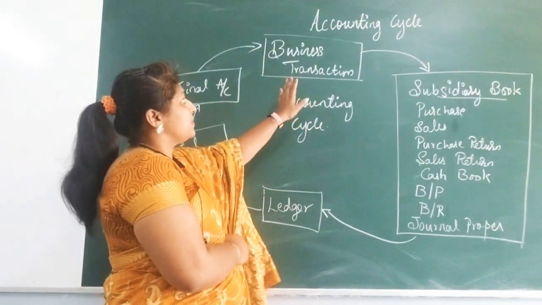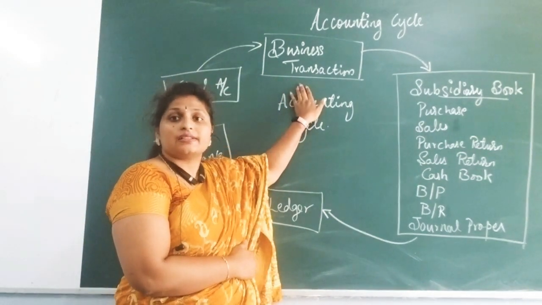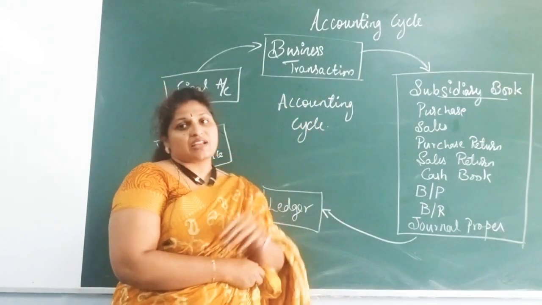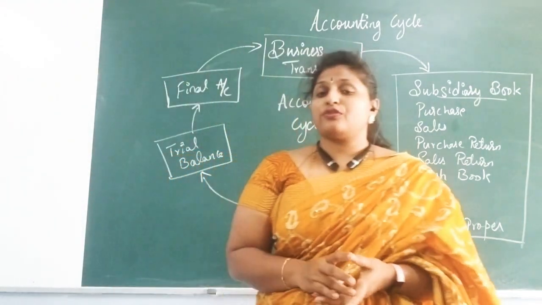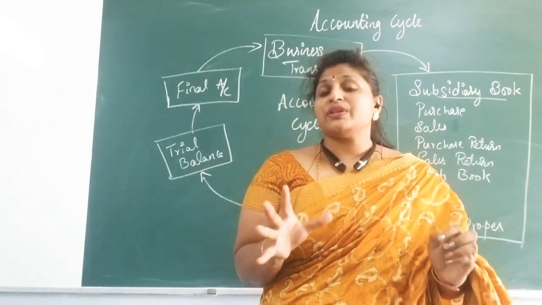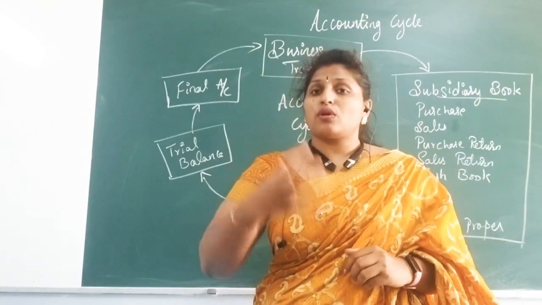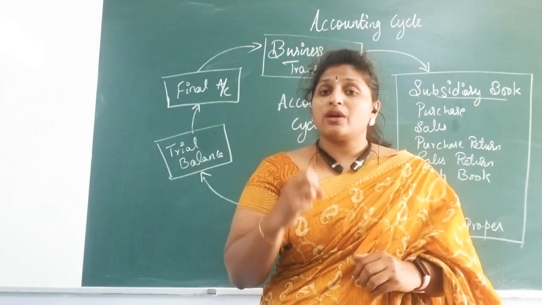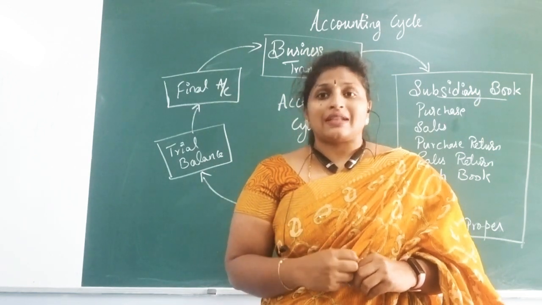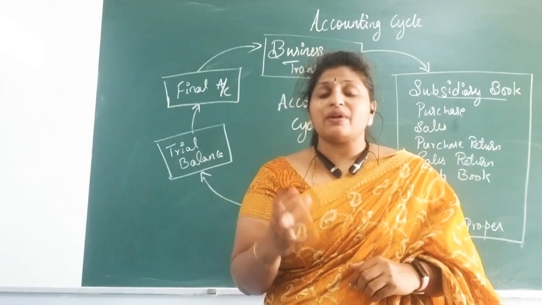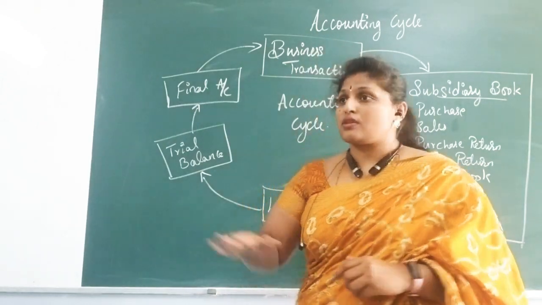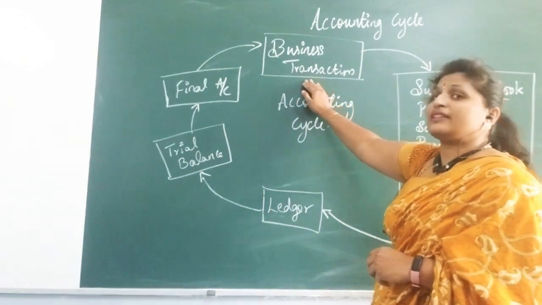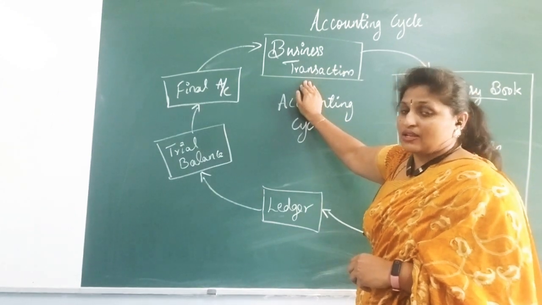So starting with the accounting cycle, it starts from business transactions. As I told you before, every transaction will be recorded. Is it right? So whatever transactions happen in the business in terms of money, we are going to record those transactions. First identify them and record in the books of accounts. So the first thing is that we are going to take the business transactions.